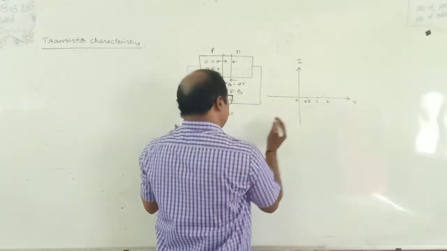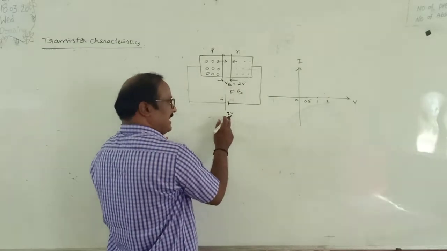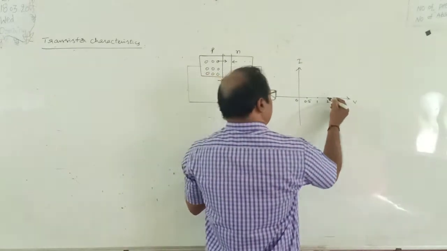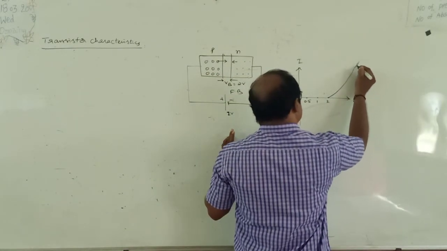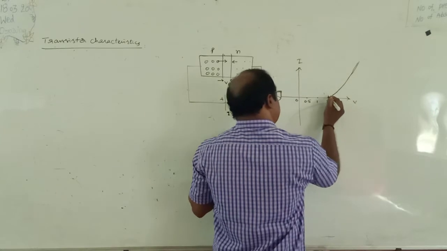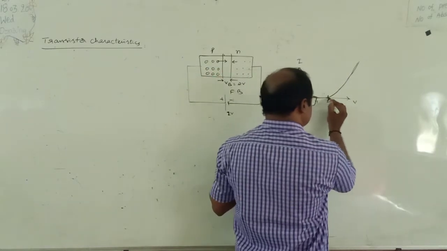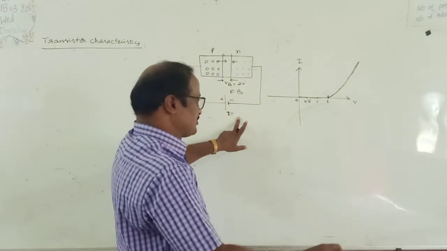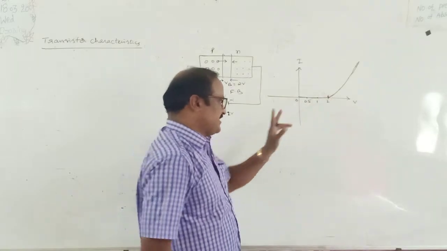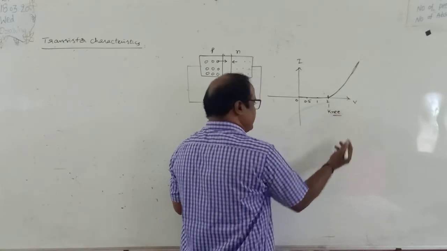In that situation, if the applied EMF is greater than the barrier potential, from this instant the current starts flowing through the PN junction diode like this. This minimum value of the applied potential difference through which current starts flowing through the PN junction diode is called the knee voltage.